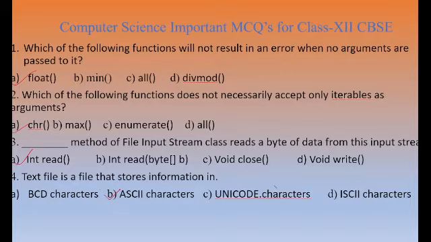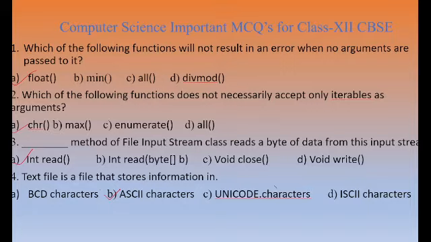It means when we pass some iterable, then the char function will provide an error. It will not accept, but all the functions max, enumerate, and all will accept the iterable as the arguments. I think you got the answer.